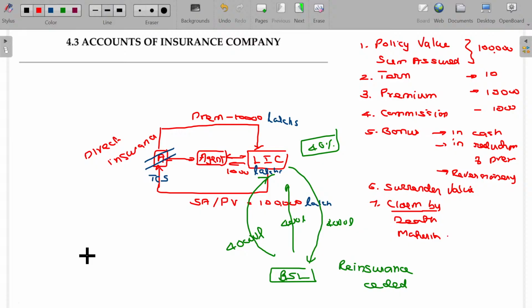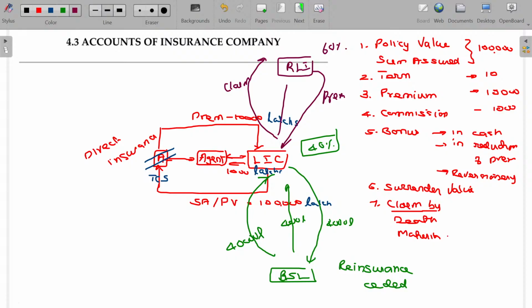Okay. Apart from that, if Reliance Life Insurance got a big business, they cannot manage that big risk themselves. So Reliance Life Insurance says, I will pay a premium of my share. Probably they share around 60% of their big business. For that, Reliance Life Insurance makes the payment of premium to LIC. LIC is now willing to take up some claim risk as well as pay a commission. This will be called reinsurance accepted.